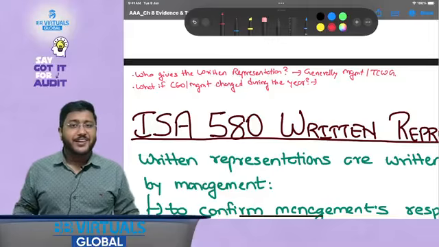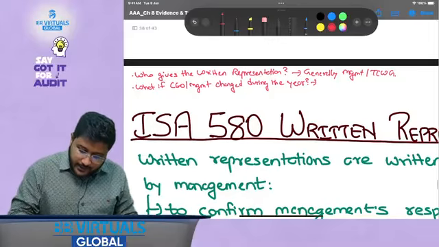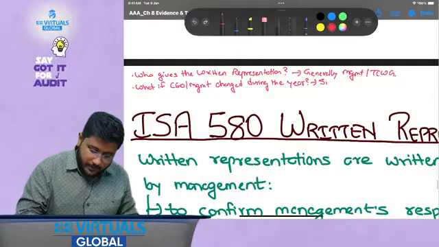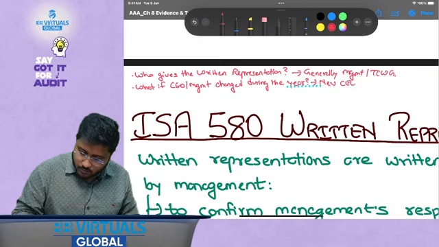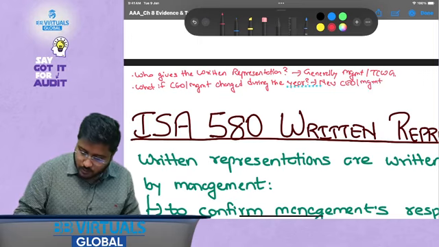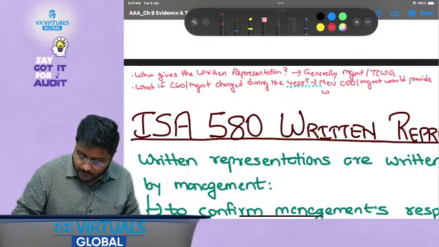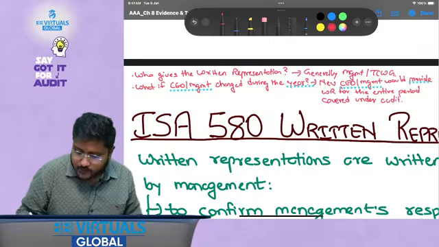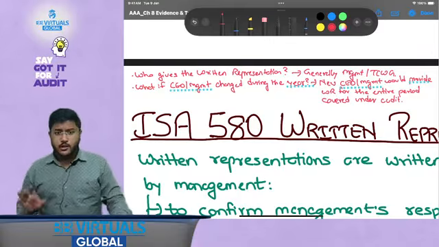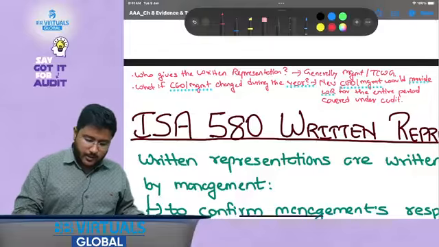The new CEO or management would provide written representation for the entire period covered under audit, because that person is assuming such a significant role, so that person should be able to take the responsibility as well. Okay, so this is about some of the key factors.